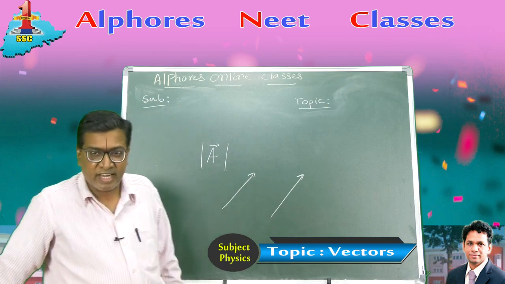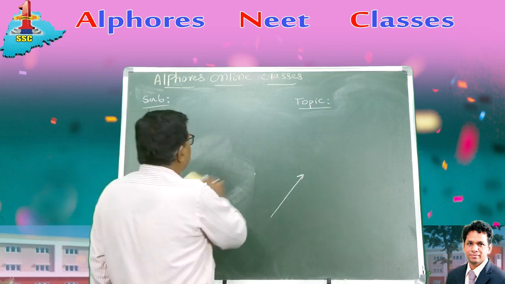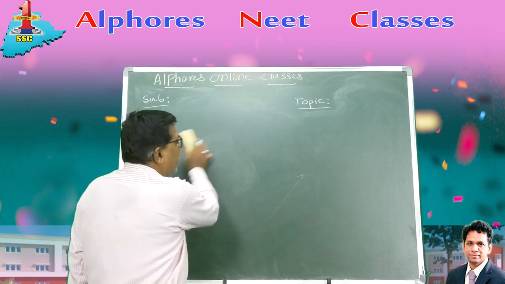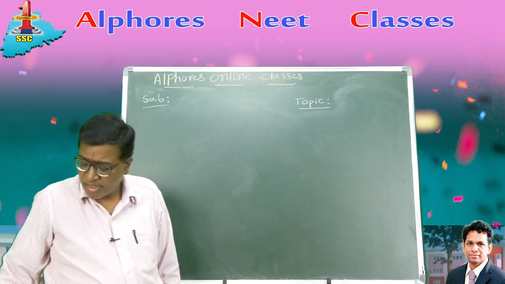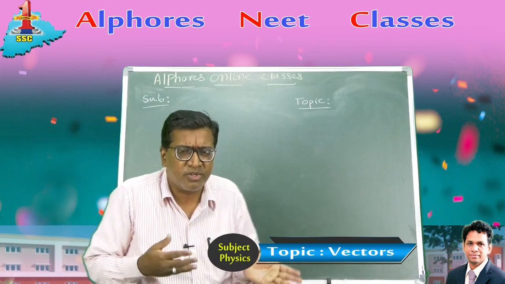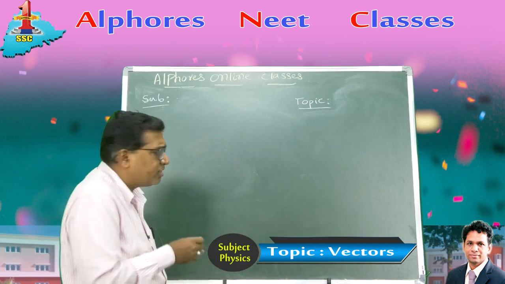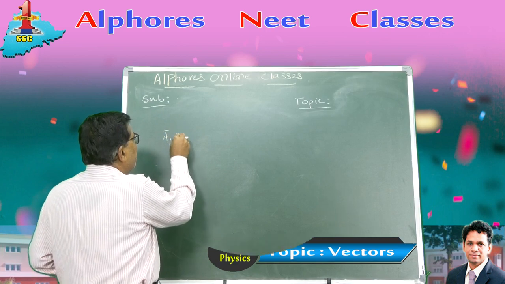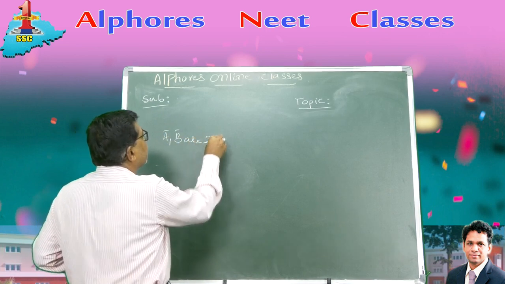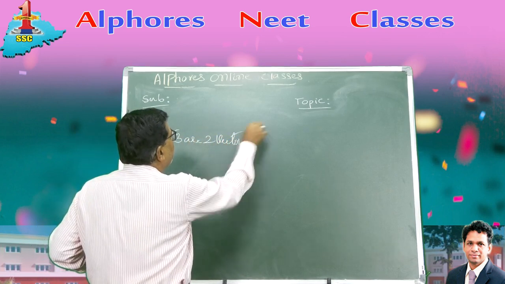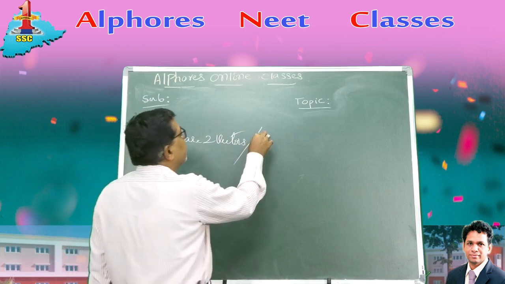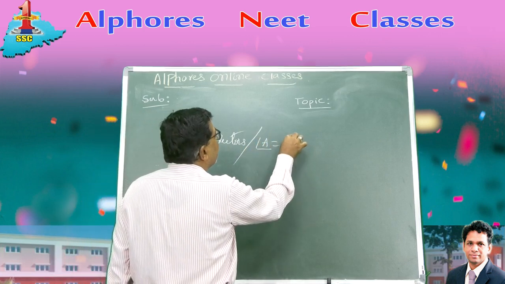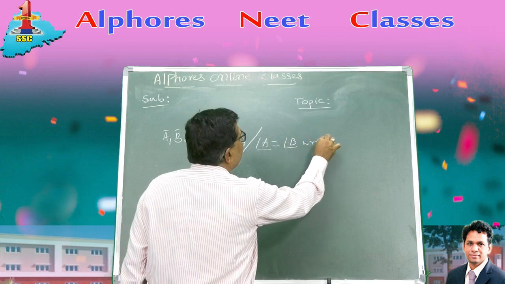Later I classified the vectors. Vectors are classified based on various aspects. When you divide the vectors based on their direction, I said parallel vectors. A bar and B bar are two vectors such that the angle made by A is the angle made by B with respect to the reference line.